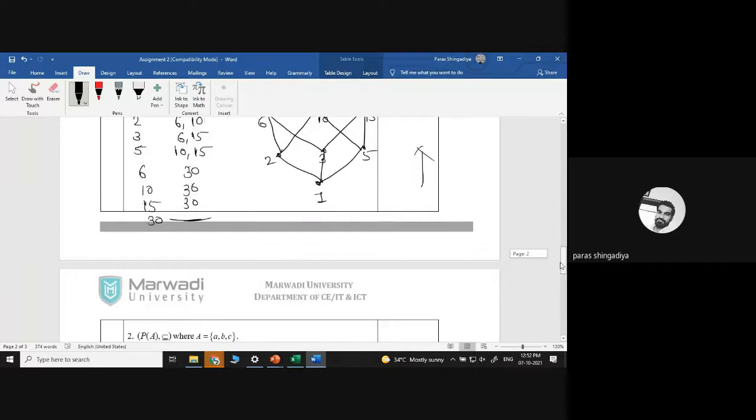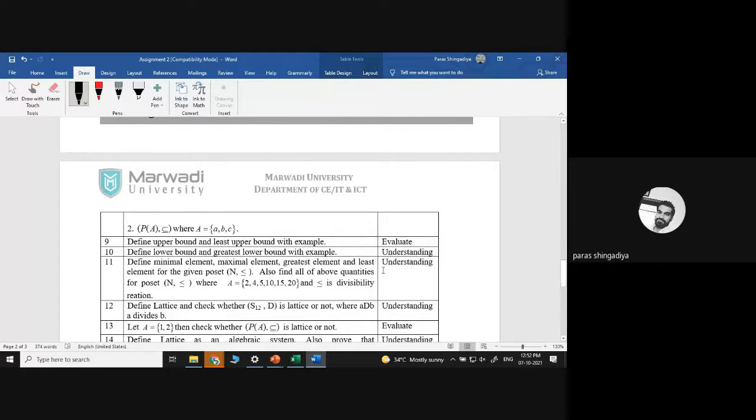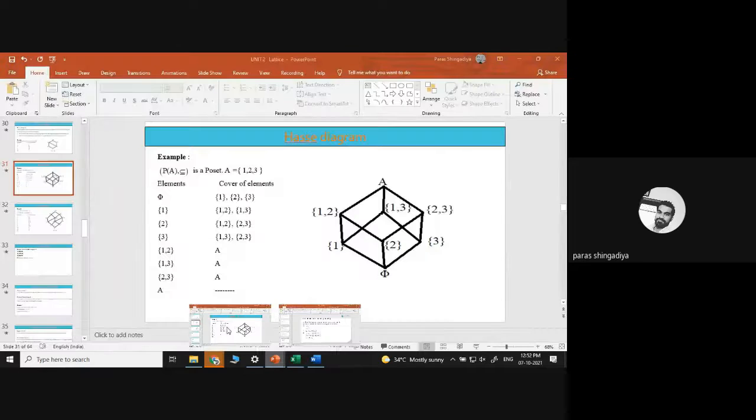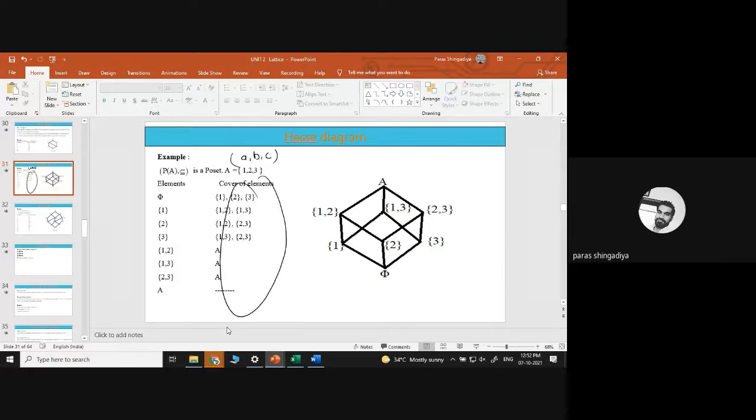And the second question is P of a subset A, where A is equal to {a, b, c}. I think we discussed that. Yeah, that is a similar one. In place of 1, 2, 3, use the ABC notation. In place of 1 you use A, 2 means B, and 3 means C. Same diagram you will get. Same structure, same evaluations, but in place of 1, 2, 3 you have to use ABC notation. There will be no change.